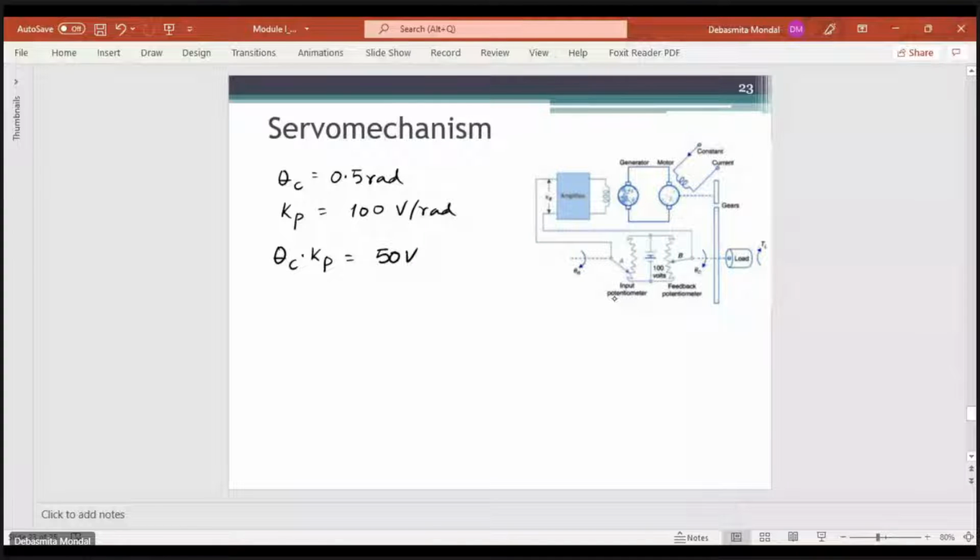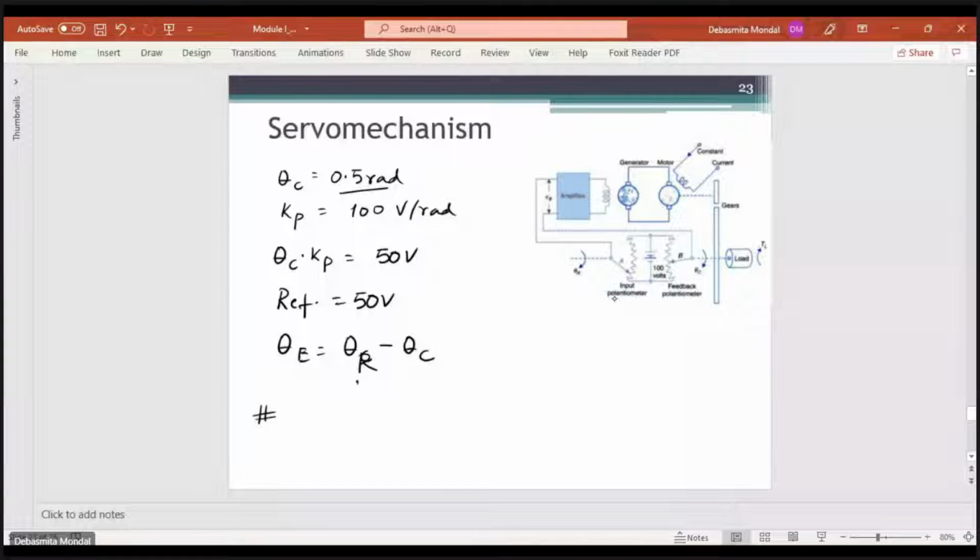Now, if the reference is also 50 volts, the error signal, which is theta r minus theta c, where theta r is the reference, is 0. Since theta r and theta c are both 50 volts, the error signal is 0. That means the motor will not generate any torque, and the load stays stationary at this position.